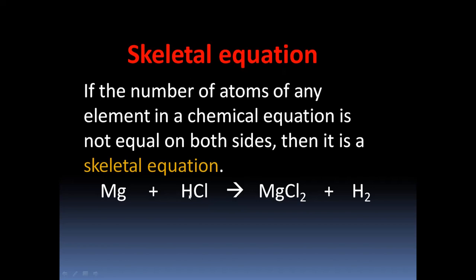You can see again here hydrogen also. We have only one atom of hydrogen on reactant side and two atoms of hydrogen in the product side. So number of atoms on reactants and product side is not equal. Such a equation is termed as skeletal equation.